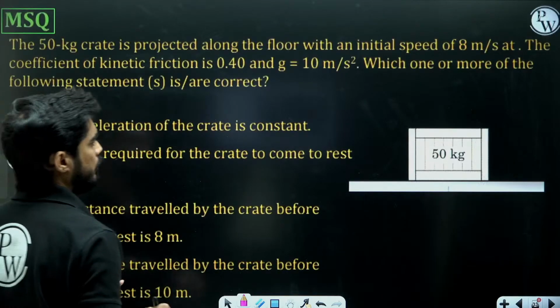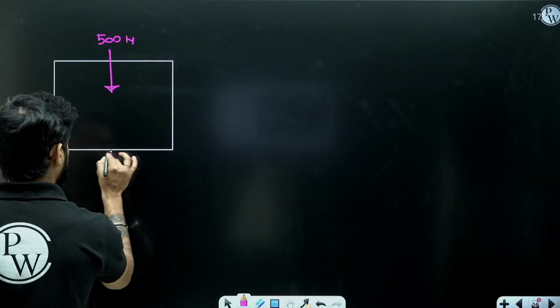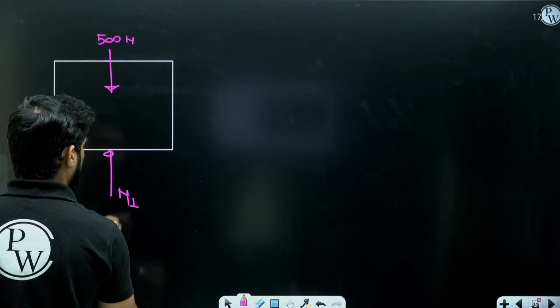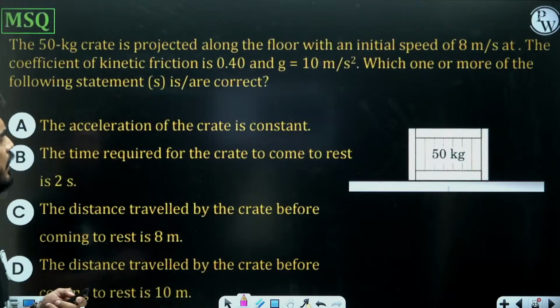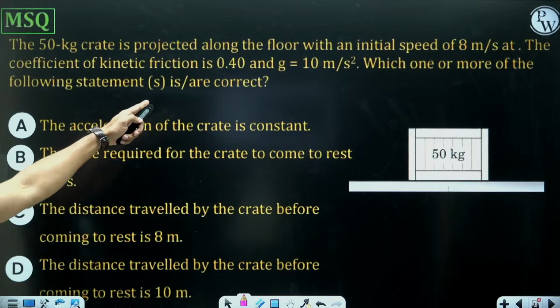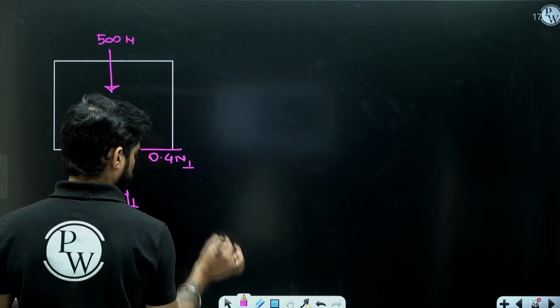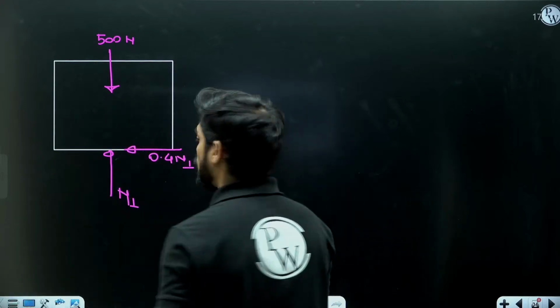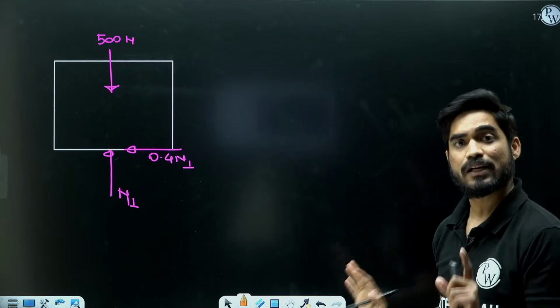And the normal force between this and the surface is, let's say, N1, and it is projected in the x direction with a speed of 8 meters per second. So friction force is 0.4 N1. Now you can see that it is moving in the x direction. In the y direction it is in equilibrium only.